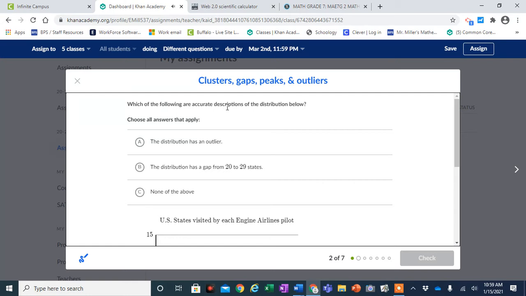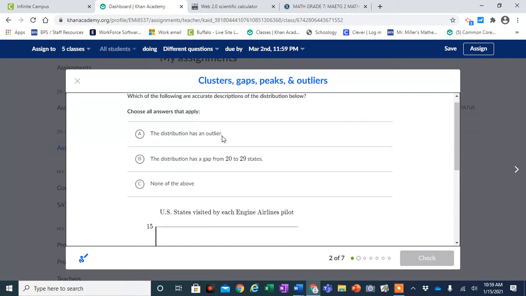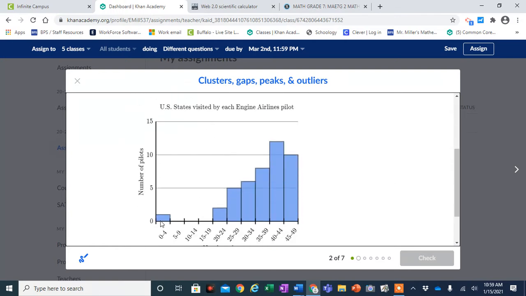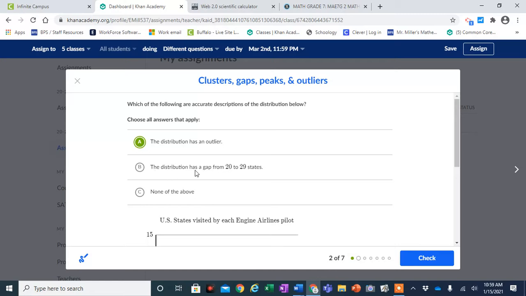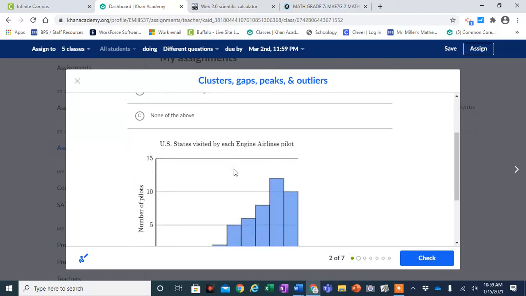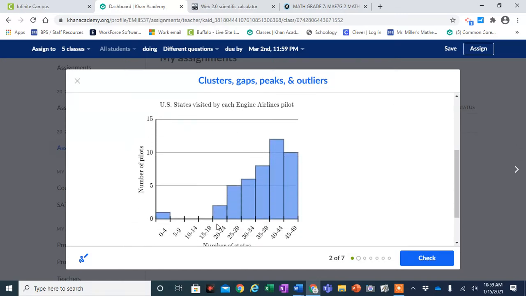Which of the following are accurate descriptions of the distribution below? The distribution has an outlier. That means there's a spot in the graph away from everything else, which there definitely is. The distribution has a gap from 20 to 29. Here's 20 to 29. No, there is not a gap, but there is absolutely an outlier.